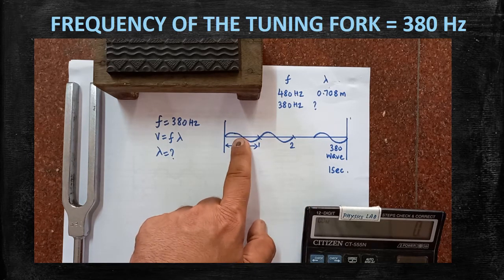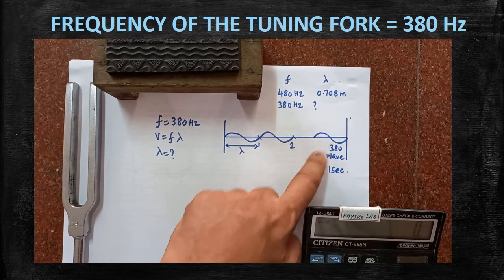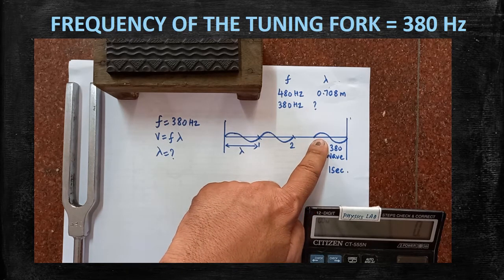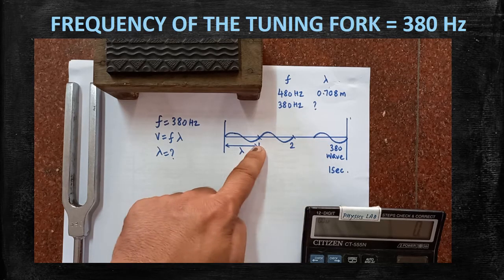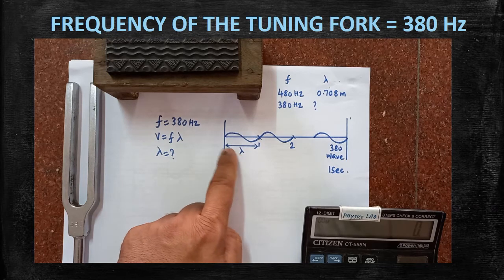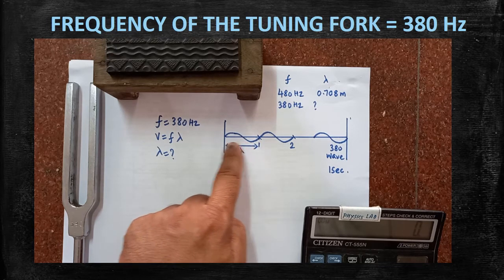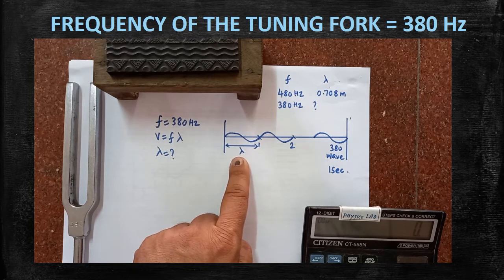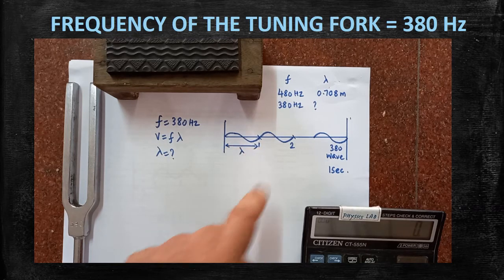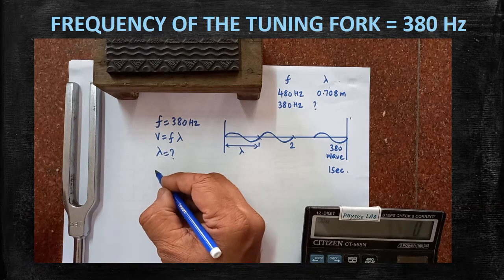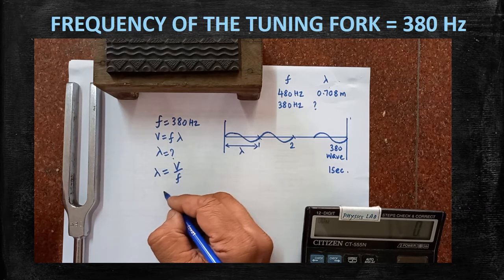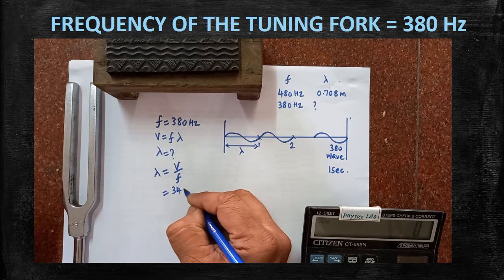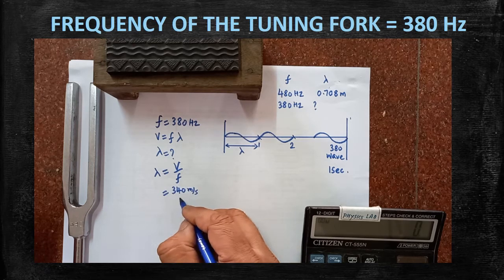Here, this is a first wave, this is a second wave. At the end of the first second, which wave will be produced? The 380th wave will be produced. So within 1 second, 380 waves are there. In this case, this particular distance is called wavelength, that is lambda. That lambda, the wavelength of the wave, is to be calculated. As we have done earlier, lambda can be written as V by F. V is, as I already told, 340 meter per second, divided by the F value 380 Hertz.